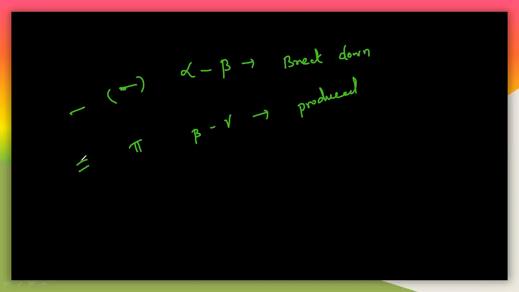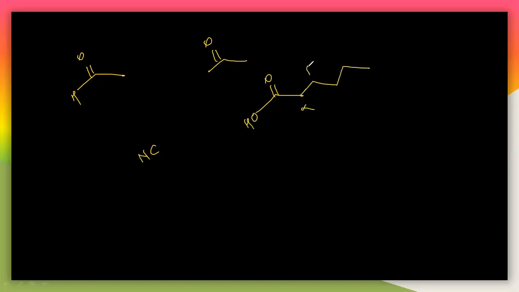Remember, once again I am telling you, for the McLafferty rearrangement the condition is a very important thing. The gamma carbon is very important, first and foremost. The gamma carbon can be a carbonyl carbon. Remember this, it can be a carbonyl, with ketones. You can get cyanides here, and you can even get it with esters, like this. So it is alpha, beta, gamma, delta, like this. If there is a gamma hydrogen, the McLafferty rearrangement definitely occurs.